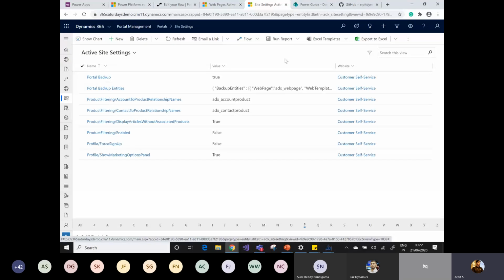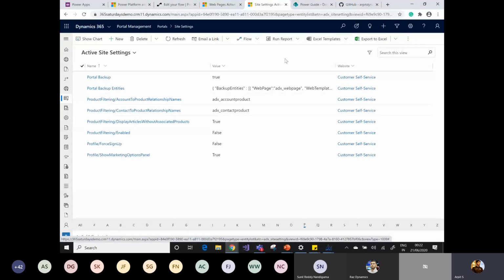So there are a lot of ways in the portal right now to write custom code. You can write the code in your web pages, web templates, entity forms, entity list, content snippet, and web forms. These are the 6 components where you actually write your HTML, CSS, Liquid template, and JavaScript code, right? But at the end of the day, you need to identify each and every component that you have changed, and then take the backup manually.